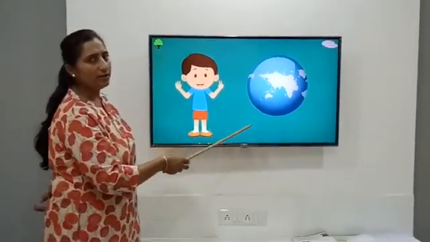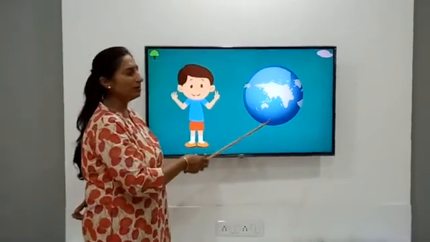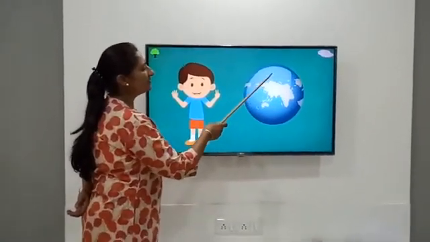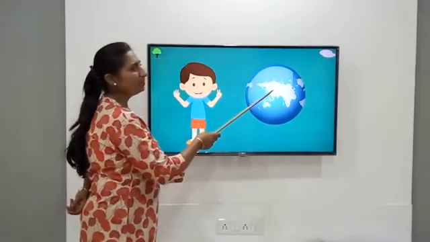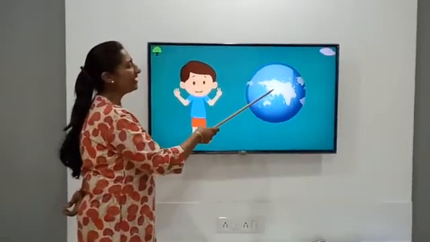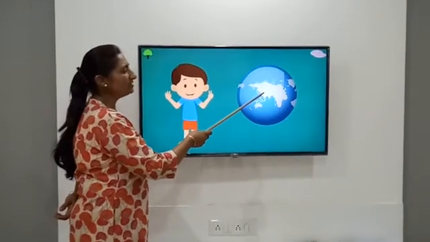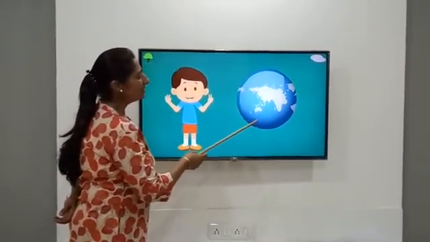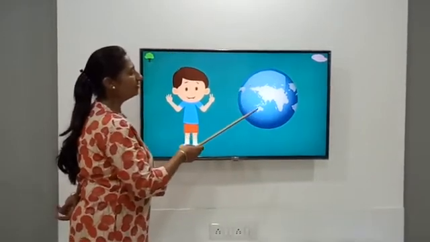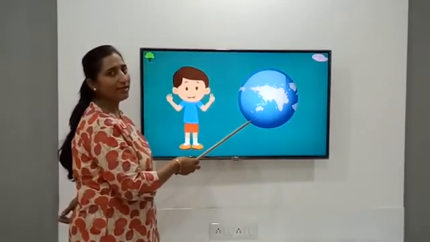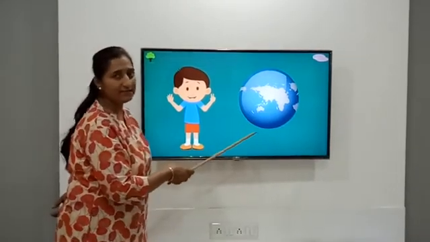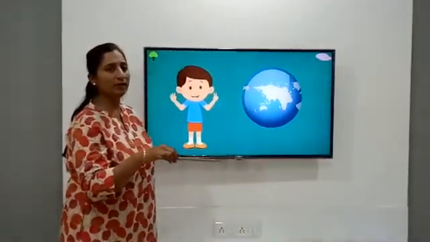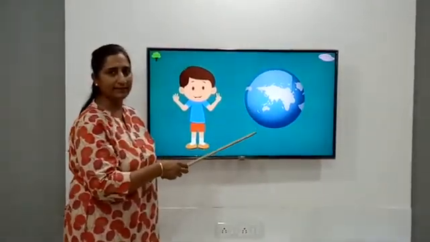Do you know, children, on the whole earth, water covers 71% and a mere 29% is the land part on the earth, which means that this earth, which you can see, is in a blue color, and hence we also know earth as a blue planet, because when we see from the space, earth seems to look blue in color.